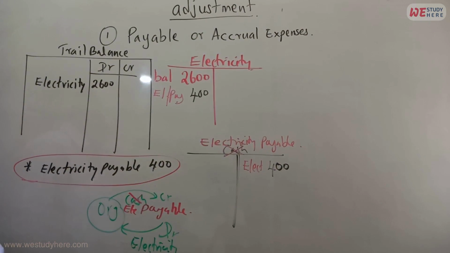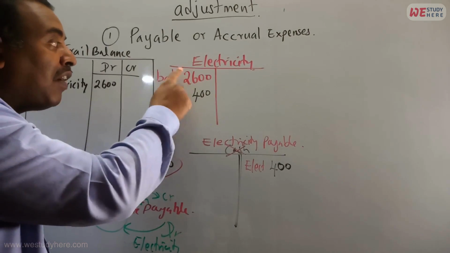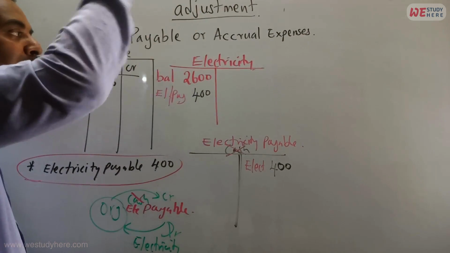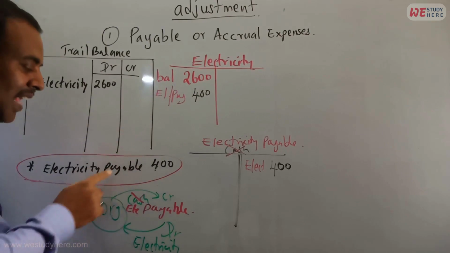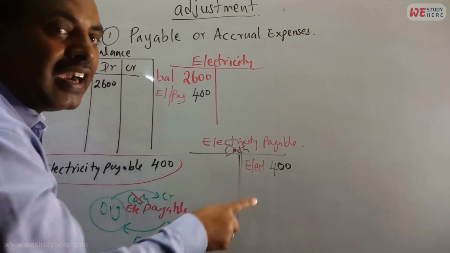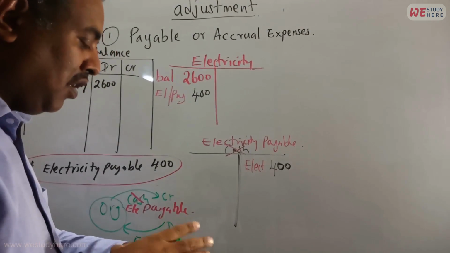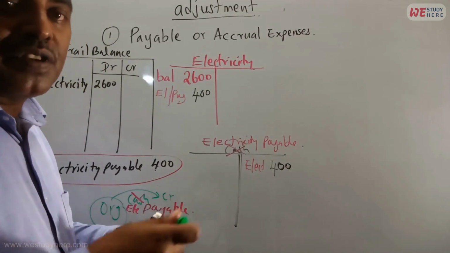Now we are going to balance the account. See, for this there is only one entry. Why one entry? The double entry we already did, and it finally comes to the trial balance, meaning only one entry. But for the adjustment we have to make two entries. This account debit, this account credit. Now what are we going to do? We are going to balance the electricity account and see where it goes.